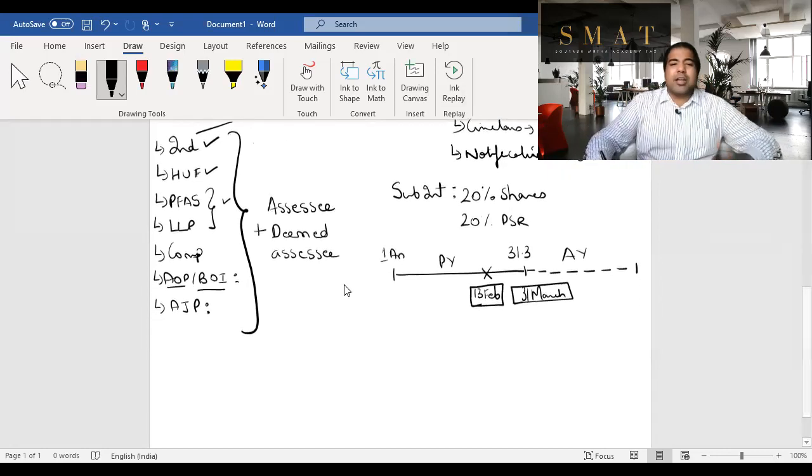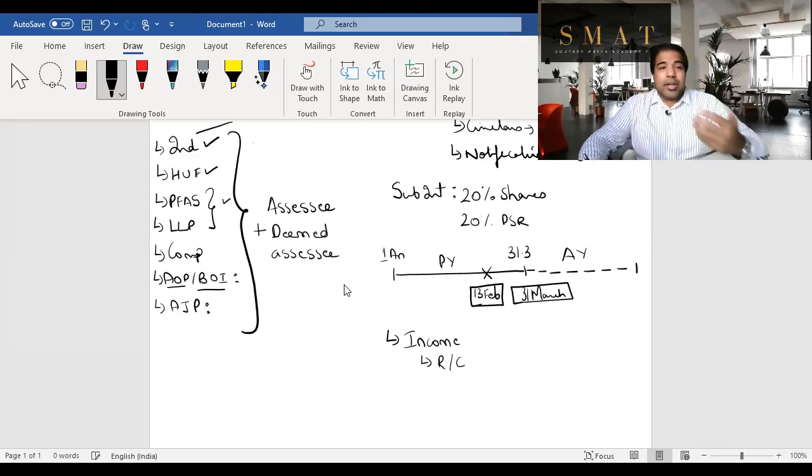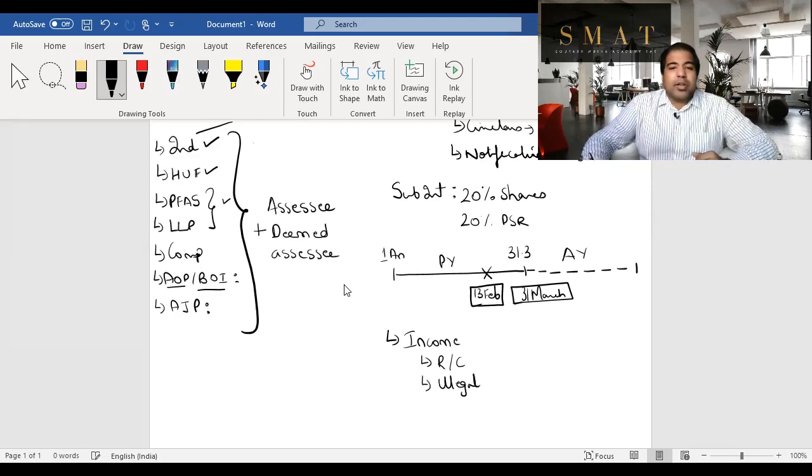All right, guys, let's talk a little about what is income, because we're talking about the Income Tax Act and taxation happens only on income. Whether it's regular income or casual income. Regular basically means you're earning it every day, while casual means you're earning one-off. Whether it's a regular business or irregular business, whether you're like Akshay Kumar making 10 movies in a year, or Aamir Khan making one movie in 4 years, both of those are taxable under the Income Tax Act. Even illegal income, guys, even illegal income, if it is noticed by the income tax officers,